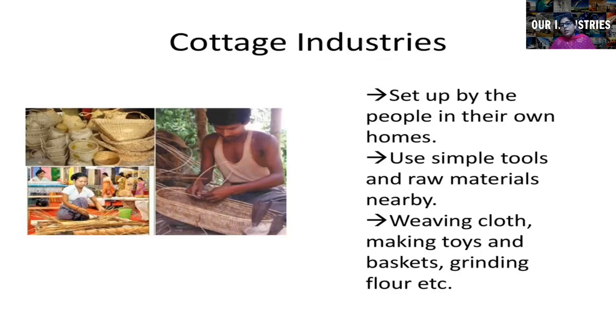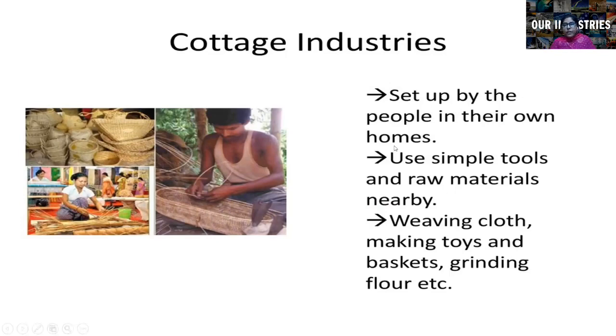Okay. And next is simple tools. What do they use? They use simple tools and raw materials which are available near their areas. So what simple tools can they use? They can use scissors, knives, nails, hammers, different small simple tools. And they use the raw material which is available around their area. Now these are the examples of cottage industries: weaving cloth, making toys and baskets, and grinding.